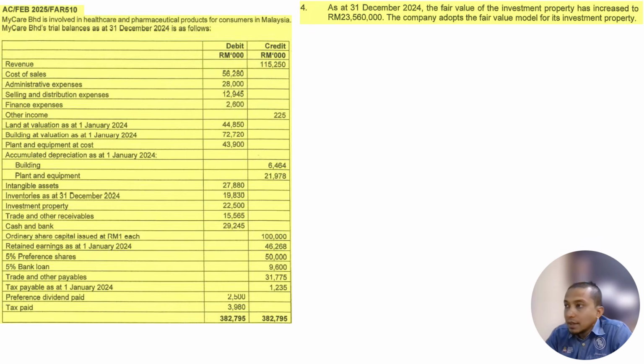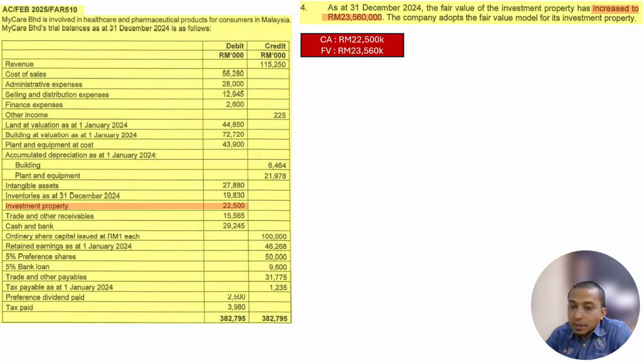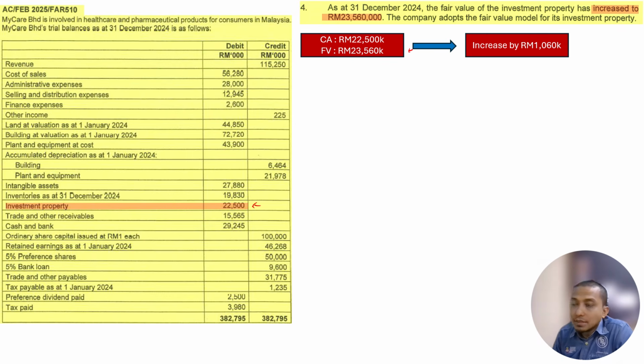Point number 4, as at 31st December 2024, the fair value of the investment property increased to 23,560,000. So the company adopts a fair value model for all of its investment property, right? So this one is easy. We compare the carrying amount, taken from the question, 22,500,000, and the fair value, taken from the additional information, 23,560,000. Then we compare between these two. We can see there is an increase by 1,060,000.